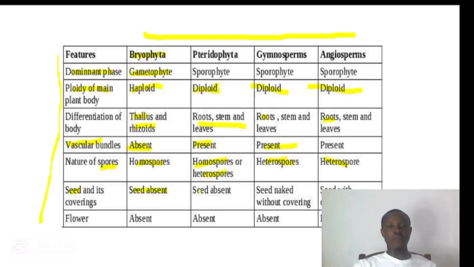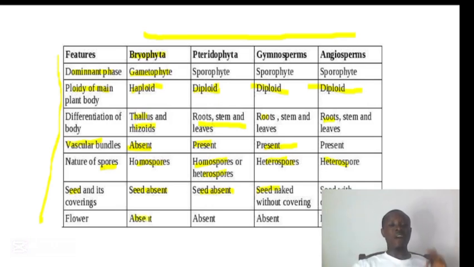And in the case of Pteridophyta as well, seed is absent. But in the case of the gymnosperms, they have seed, but the seed is naked. That means it is without covering. And in the case of the angiosperms here, the seeds are with a covering. That means the seed is enclosed within a fruit.